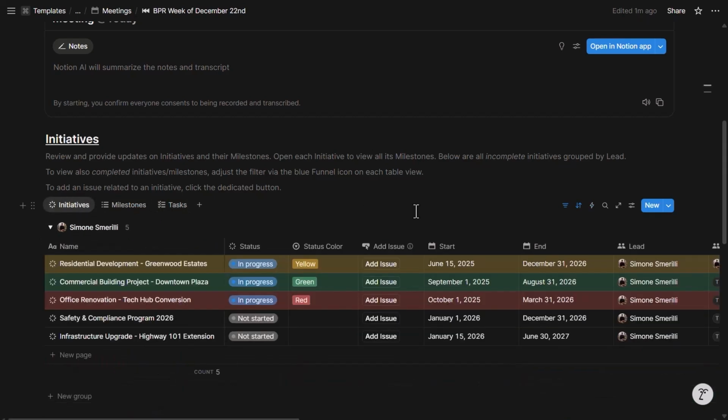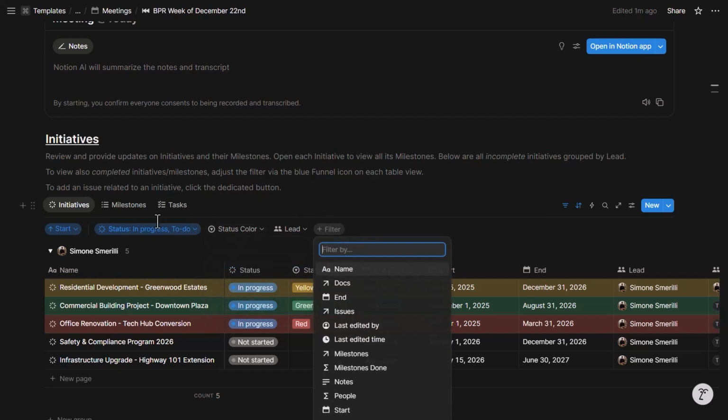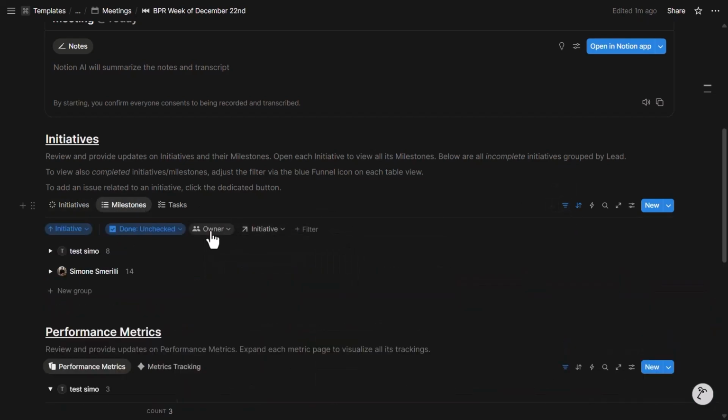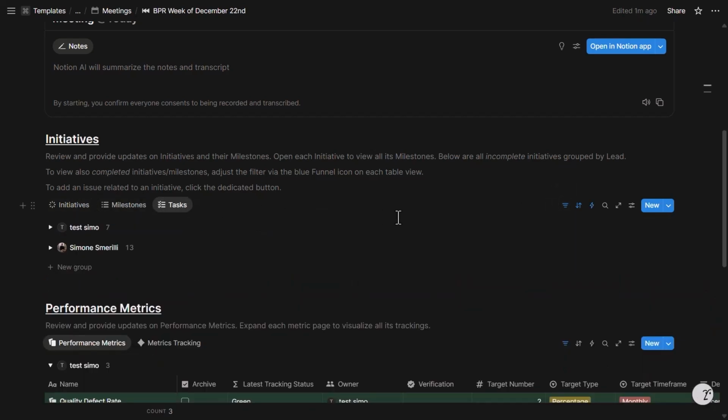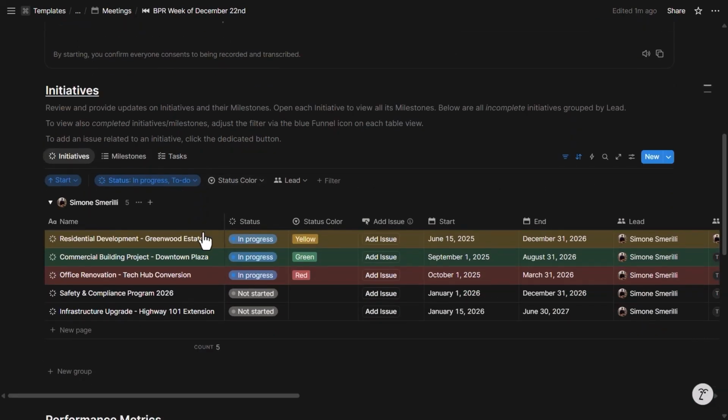Each of these views has filters that you can use based on the status color, the lead. Milestones can be filtered by the owner, by the initiative, and tasks can be filtered by their properties. There is a conditional color here based on the status color of initiatives and tasks.